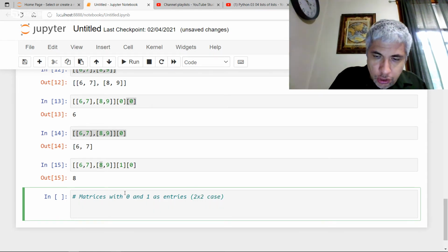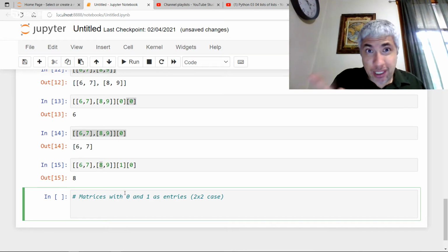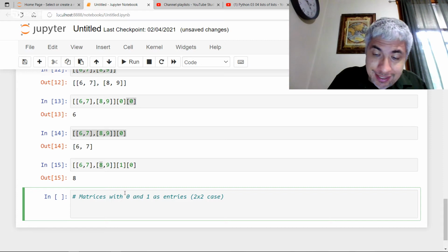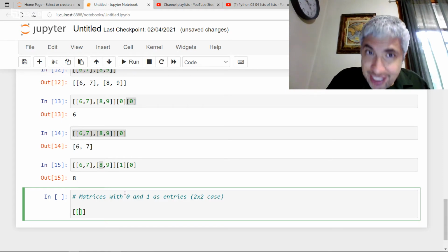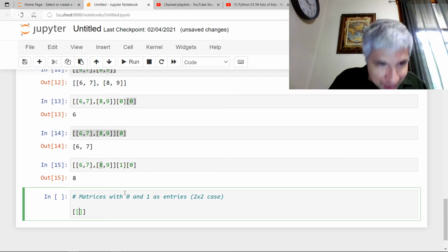Okay, so one thing I could do is say, I don't want a set of these matrices, because we can't put lists in sets, they're not hashable. But what I can do is something like this. I can put lists of lists inside a list. So we're going to have a list of lists of lists. A little tricky to say.